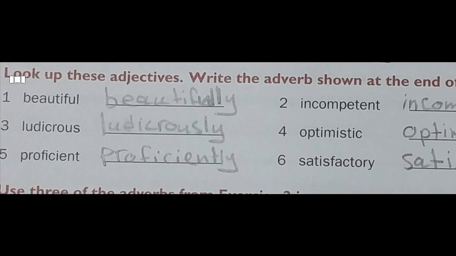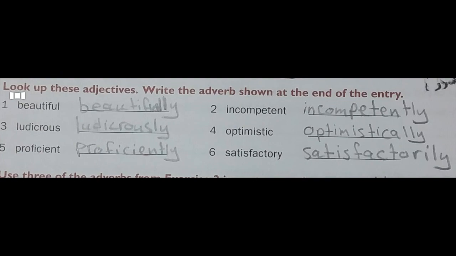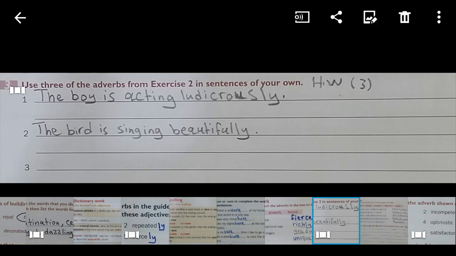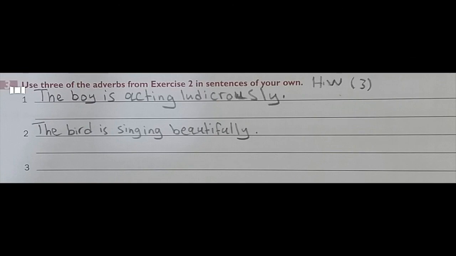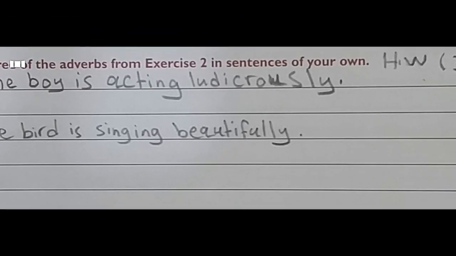Okay, now let's go back to the homework again. Question number 3: use 3 of the adverbs from exercise 2 in sentences of your own. I want to choose from the adverbs in exercise 2 and write a sentence of my own. Here I chose the adverbs ludicrously and beautifully, and I wrote: the boy is acting ludicrously, the bird is singing beautifully. Remember that the adverb describes the verb. How do I do it? I put a question: how is the boy acting? Of course I answer with a how answer. What is the answer? Ludicrously. How is the bird singing? Beautifully.